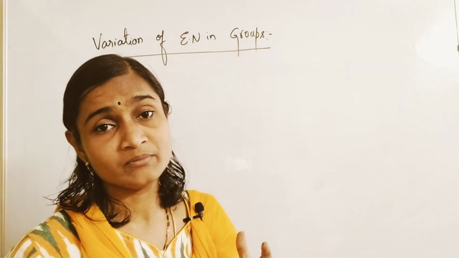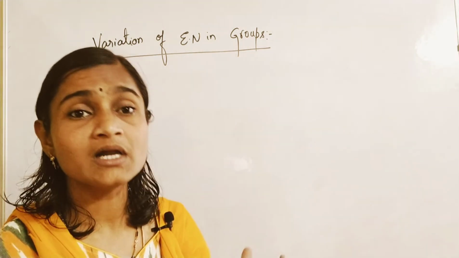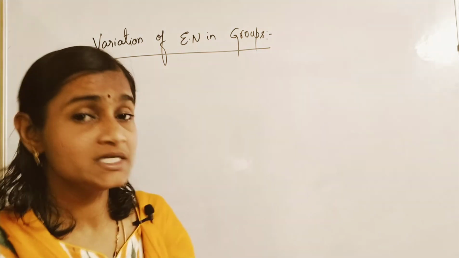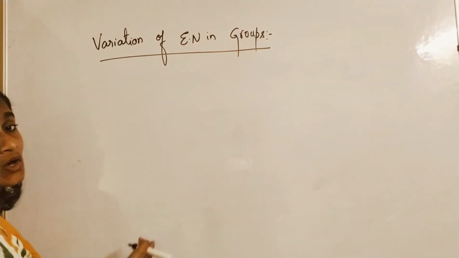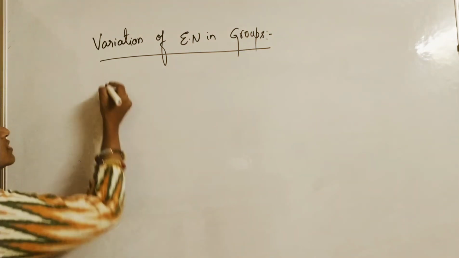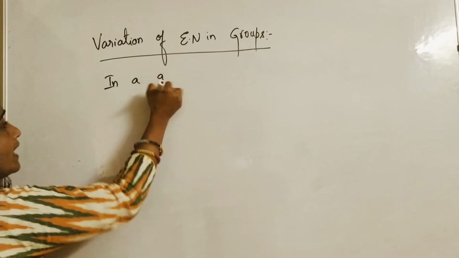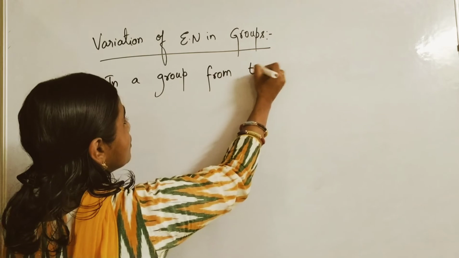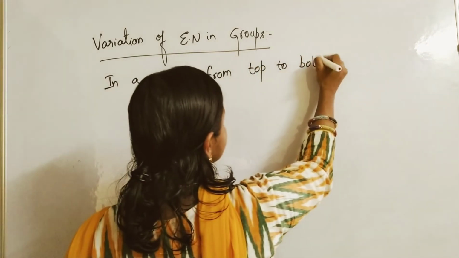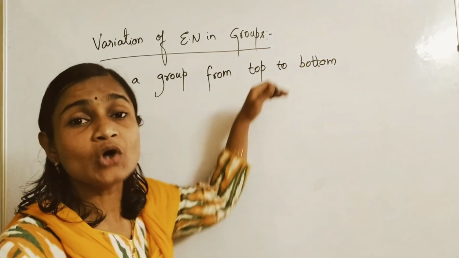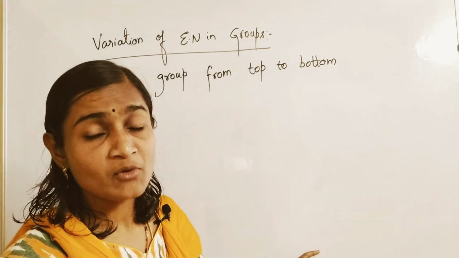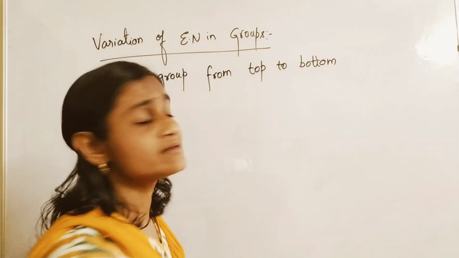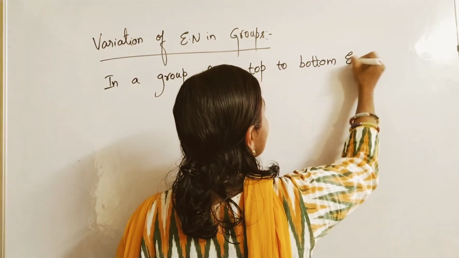It's a vertical column. Group means what? A vertical column is called a group and a horizontal row is called a period. Please remember. So groups means vertical columns, from top to bottom. So in a group from top to bottom, electronegativity decreases. That means if you compare the element on the top and the element on the bottom of the same group, electronegativity decreases.